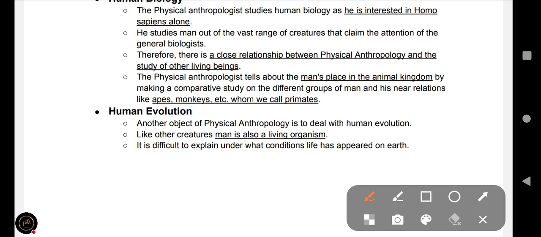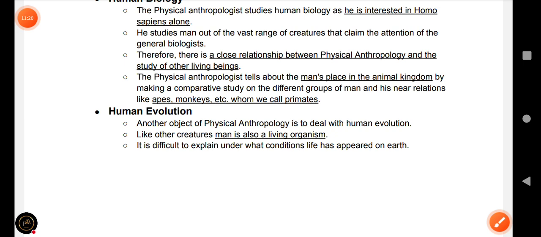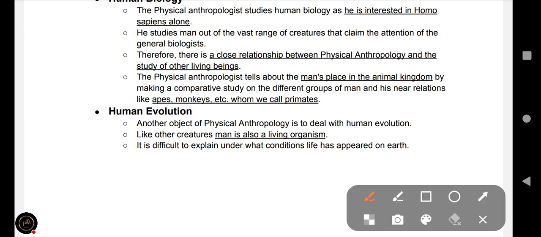He studies man out of the vast range of creatures that claim the attention of the general biologist. Therefore, there is a close relationship between physical anthropology and the study of other living beings.